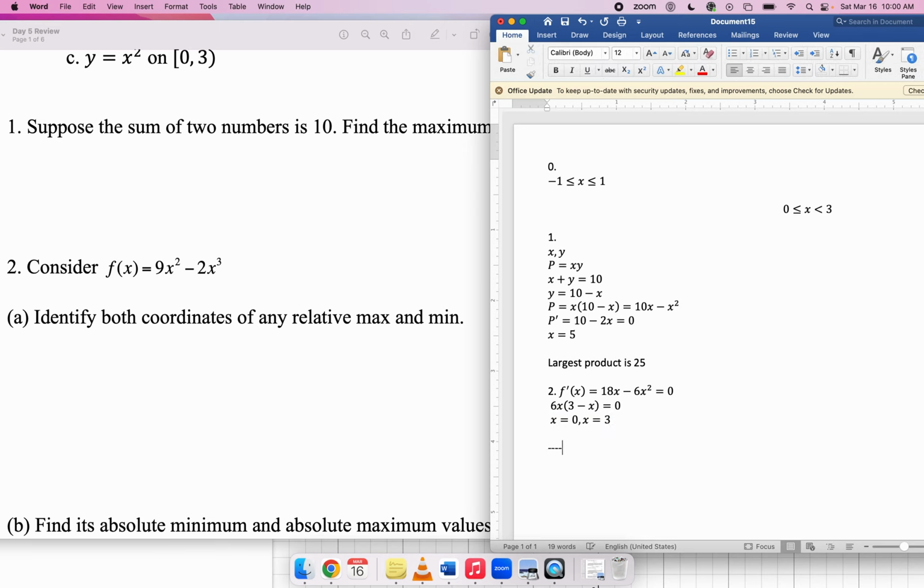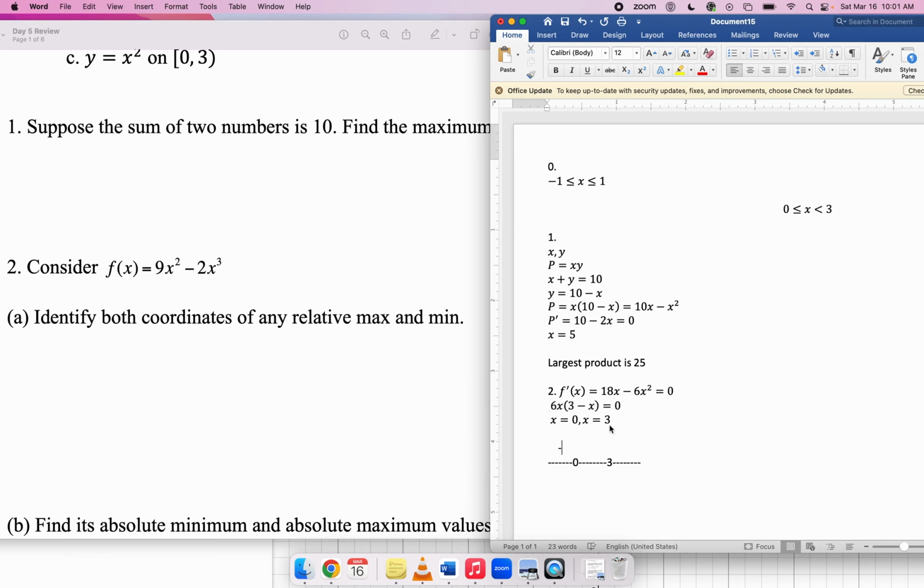I'll plot these on a number line just to understand what these points are. So I'm doing a sign analysis for f prime. Here at -1, if I plug -1 into the derivative, that term would be negative, this term would be positive, so the whole thing is negative there.